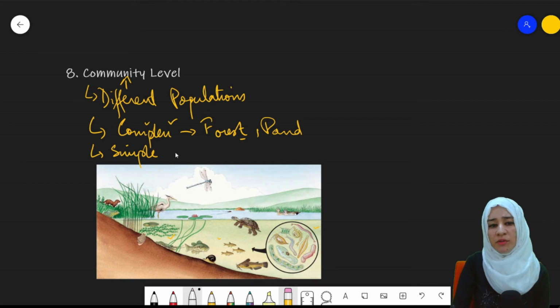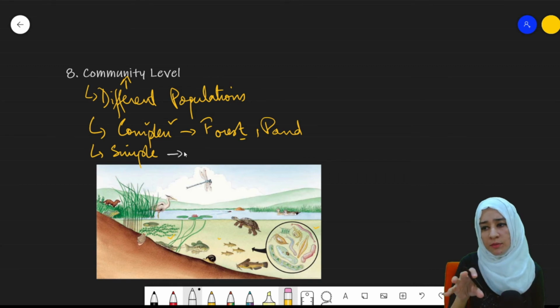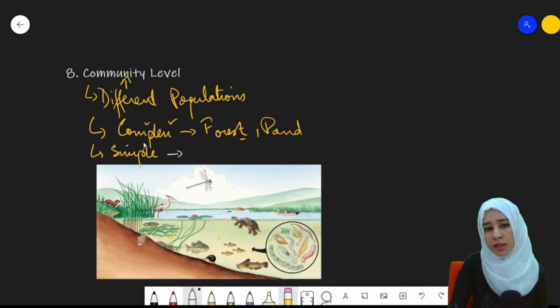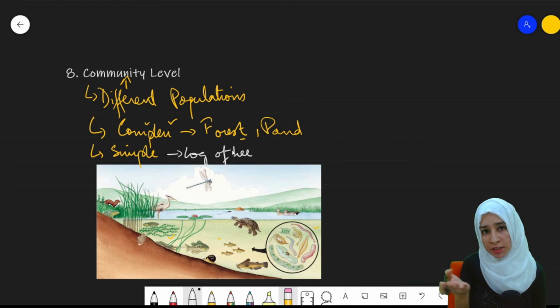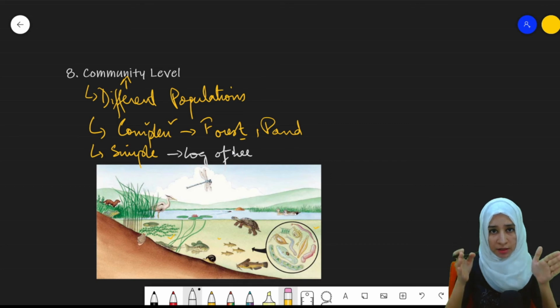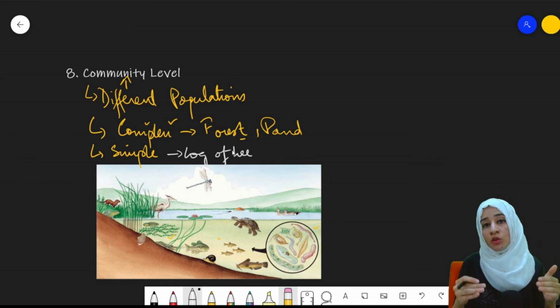Now, what is the meaning of a simple community? If there is a log of a tree that has fallen onto a certain place, under that log of tree, in the smaller area beneath it, some populations will also be living.